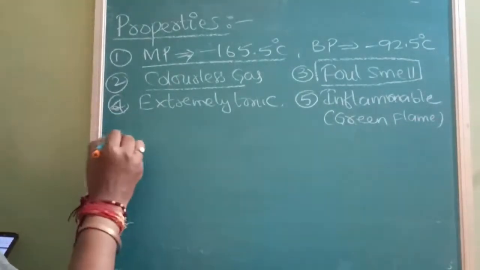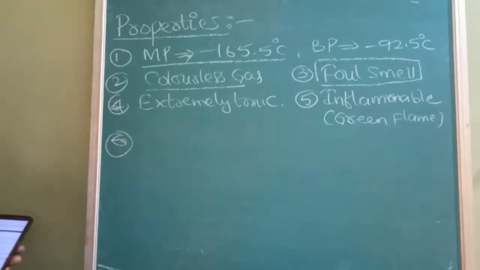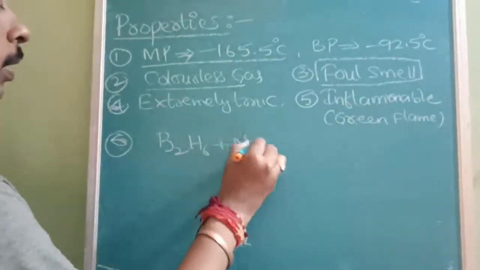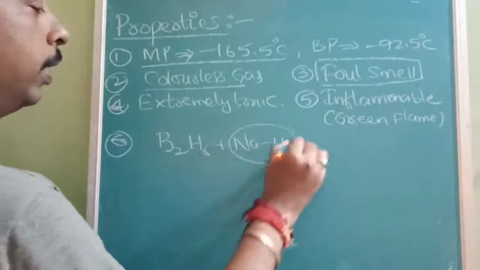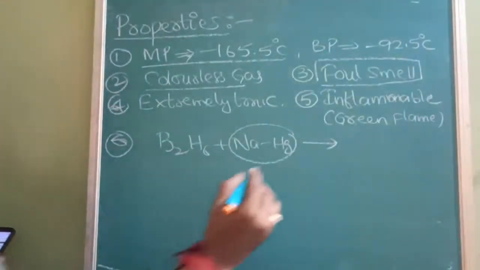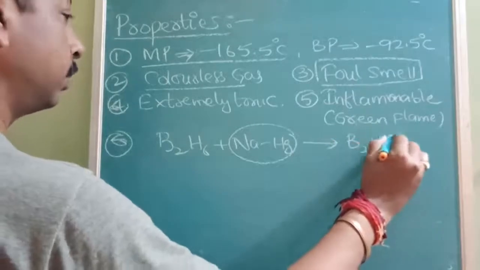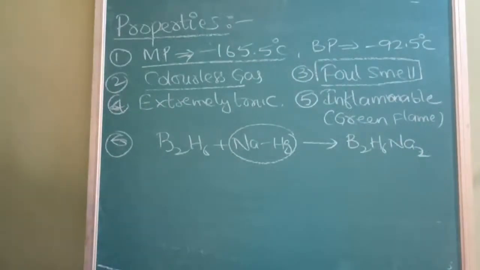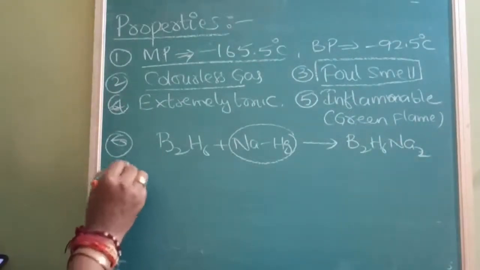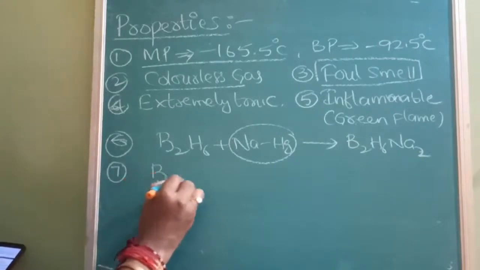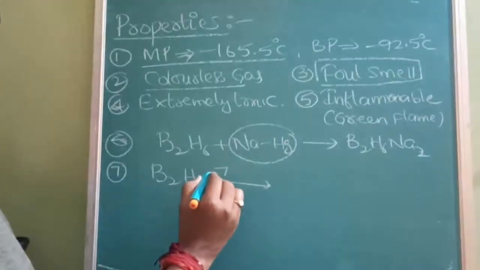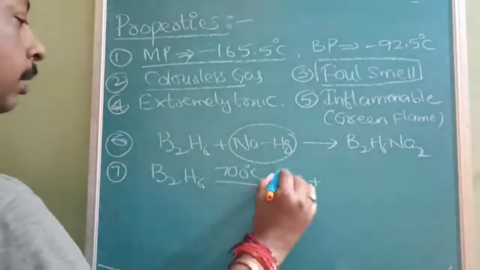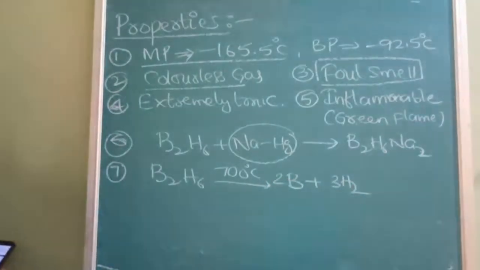Next, the 6th point: diborane reacts with sodium amalgam. B2H6 when treated with sodium amalgam, where amalgam is used to reduce the rate of reaction, will form B2H6Na2. The main thing you will remember is this temperature. In the properties, the temperature I am going to write: B2H6 when heated to 700 degrees Celsius, the boron will be separated and hydrogen gas will be liberated.